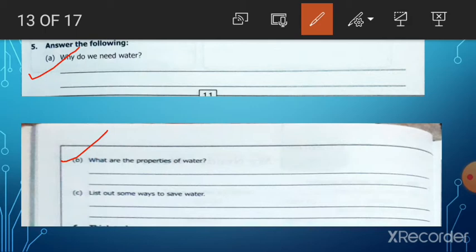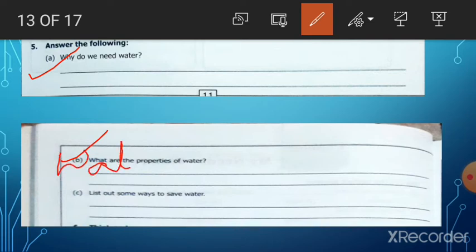So, you know, water doesn't have a fixed shape, and clean water doesn't have any smell, color or taste. Okay. So, write the answer. Water doesn't have a fixed shape.